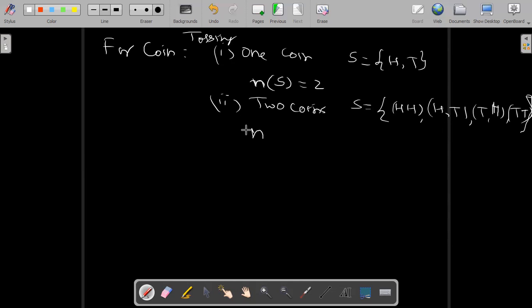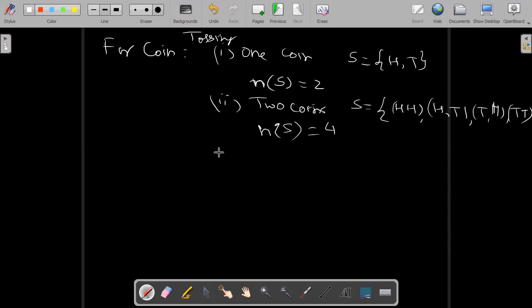And how many possible outcomes are there? The number of possible outcomes n(S) in the second case is 4.